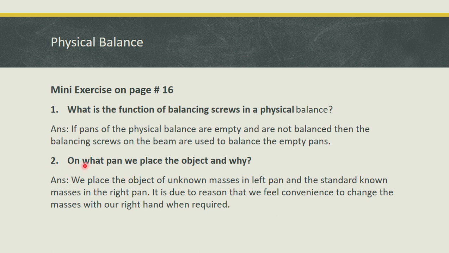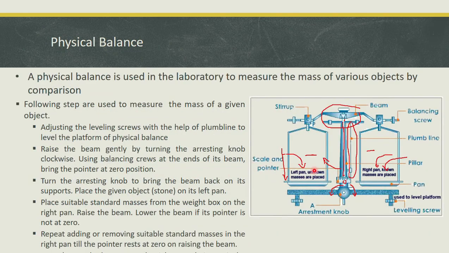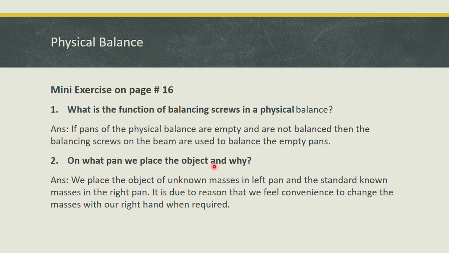Now next is, on what pen do we place the object and why? We place an object of unknown mass on the left pen. As you see, we place an unknown mass on the left pen and a known mass on the right pen. And the question says why.